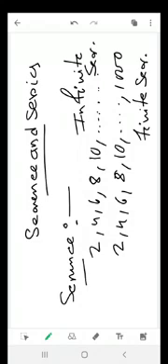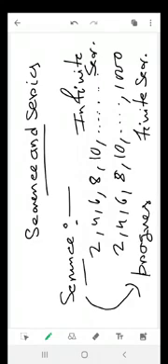Okay, I tell you one thing here. This sequence is also known as, the another name of this sequence is progression. This is a very important term because in your book this term is used. Okay, another name of the sequence is called progression. So sequence or progression. I think all of you understood this properly.